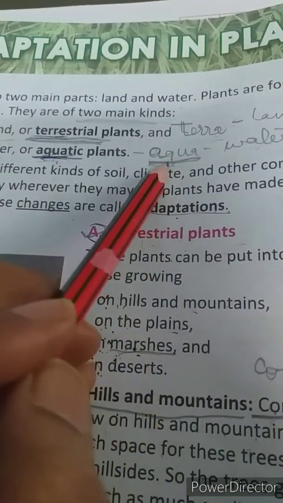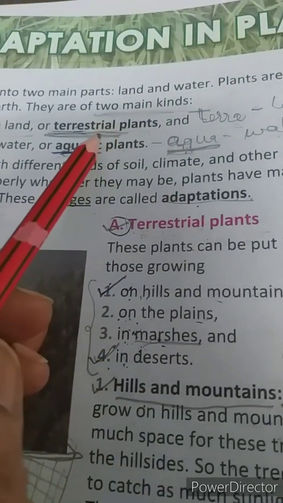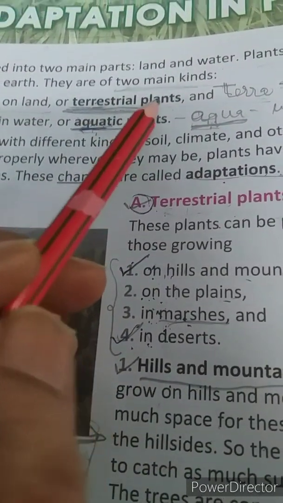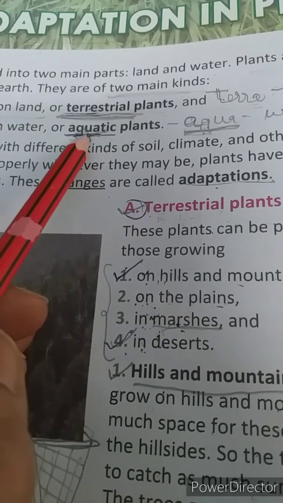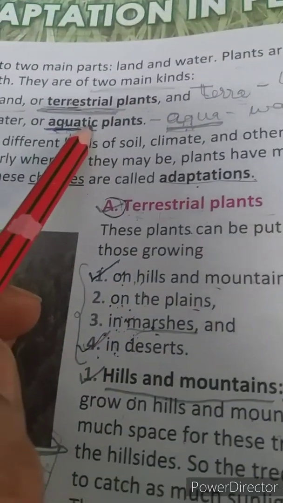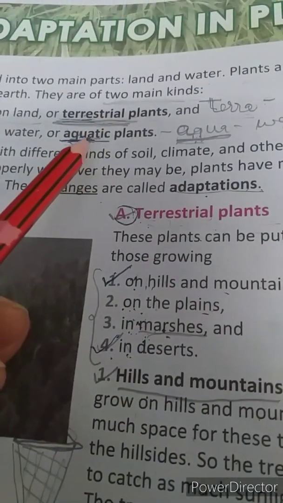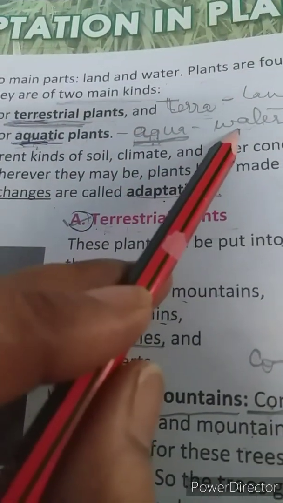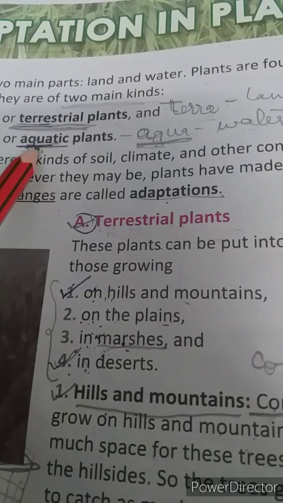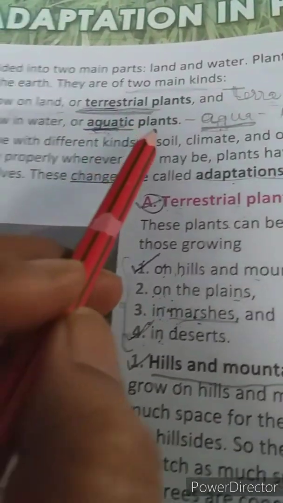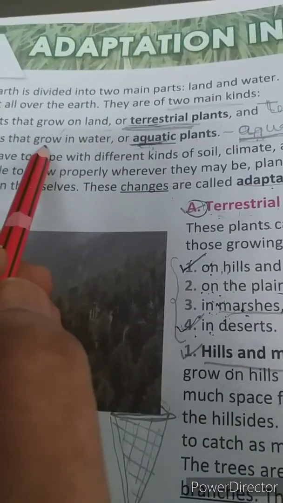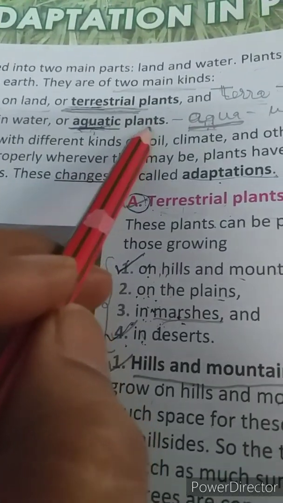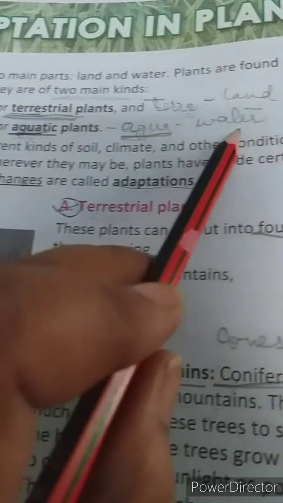So whenever you see aqua, it means plants or animals related to water that are living on the surface of water or underwater. Animals that live in water, as you know, are called aquatic animals, and plants that live or grow in water are called aquatic plants. So aqua means water.